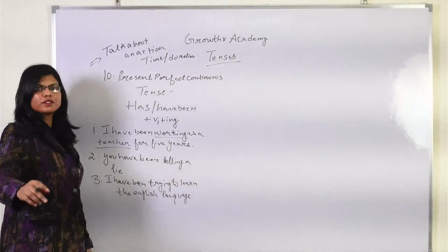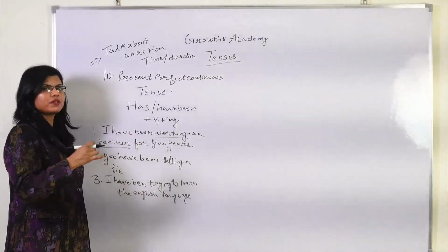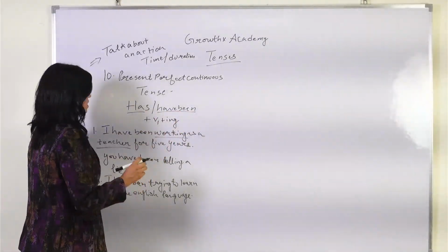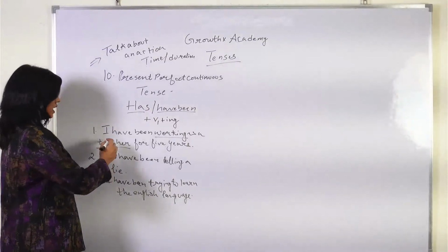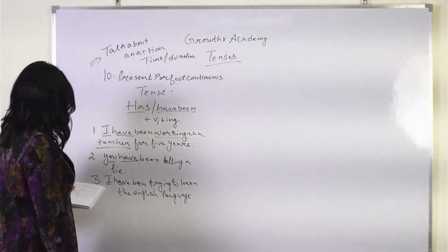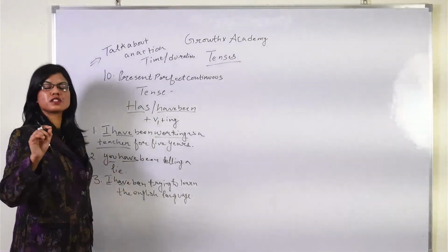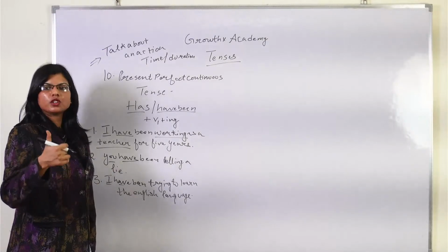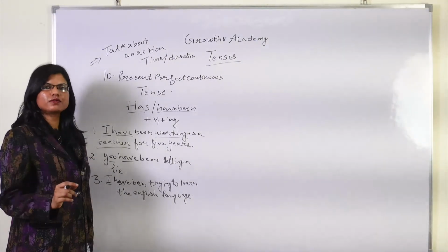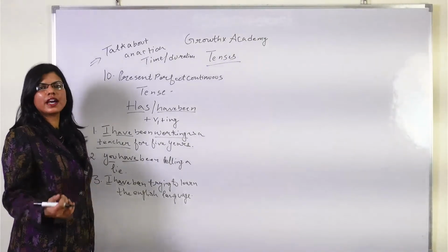So you have to be careful here because we are talking about only the tenses here which are present perfect continuous tense. So be very careful with the rule, what you have to use with has and have and what not. Okay, I have, you have, I have again. Okay, so now if you go ahead accordingly, she has been saving money. Okay, she has been, he has been, so with she of course has will come, with he also has will come. So be very careful with singular and plural form, when you use it, whether to use has or have.